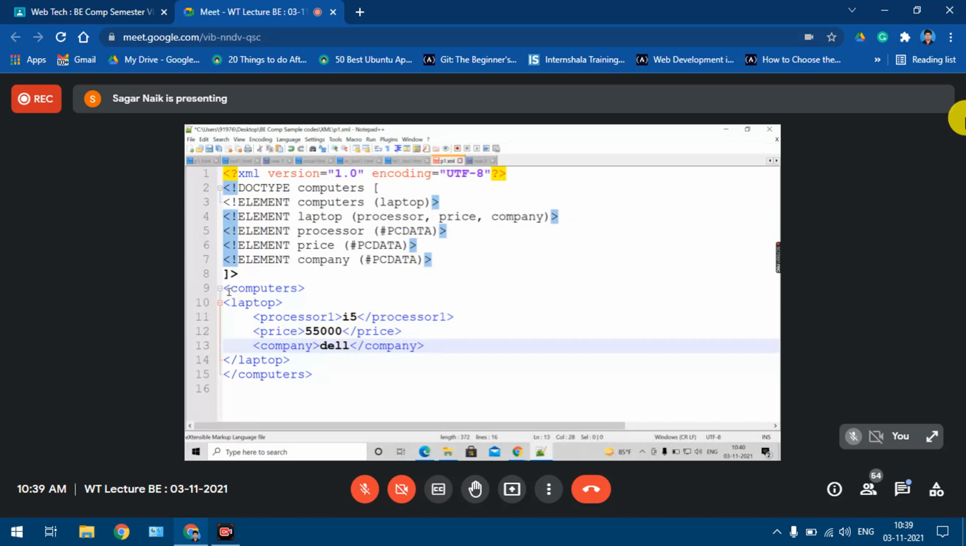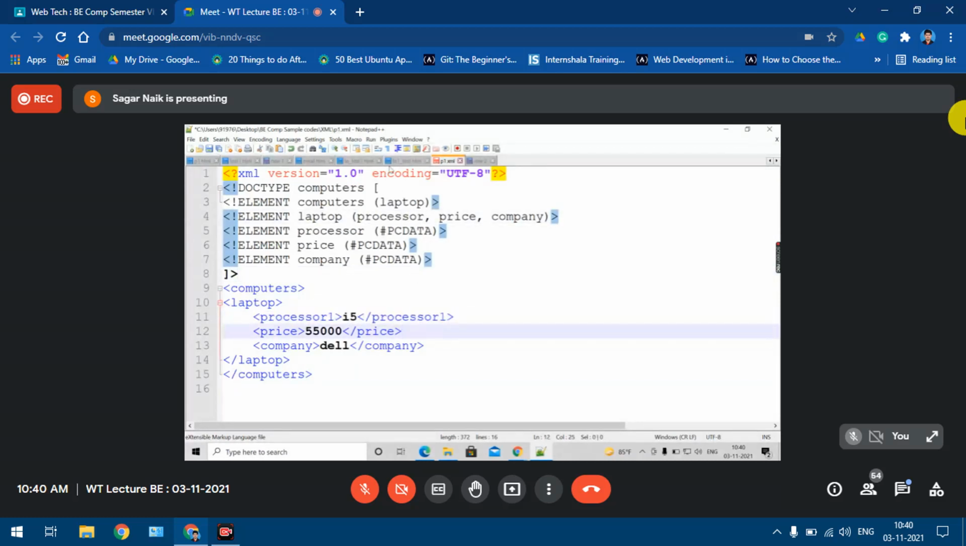Looking at this XML file, it is well formed. As per the syntax, it is correct. But if you try to validate this file with this DTD, there is some error. In DTD, I am saying processor is the element. Here I am saying processor 1 is the element, right?